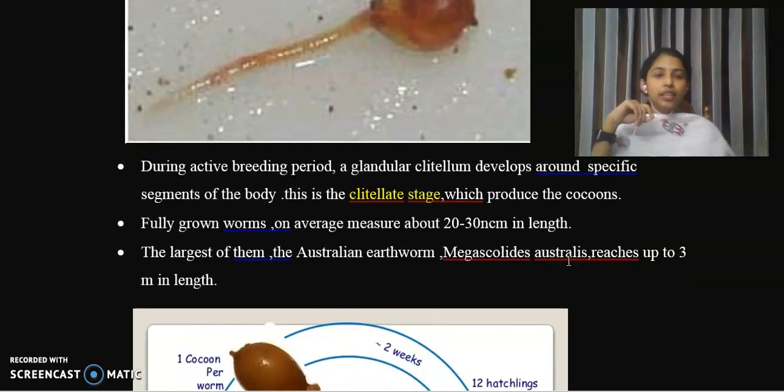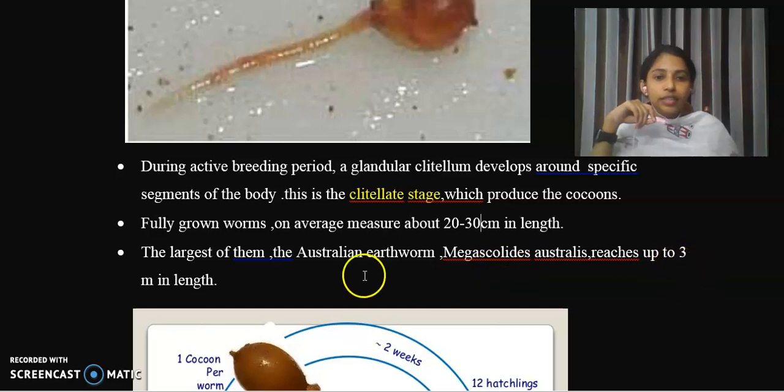Clear? And in case of a fully grown worm, its length may be, on average, 20 to 30 centimeters. The largest earthworm has a length of 3 meters, and it is an Australian earthworm which is called Megascolides australis. Okay, its name is Megascolides australis. That is the largest earthworm, which is an Australian earthworm, and it has a size of up to 3 meters.